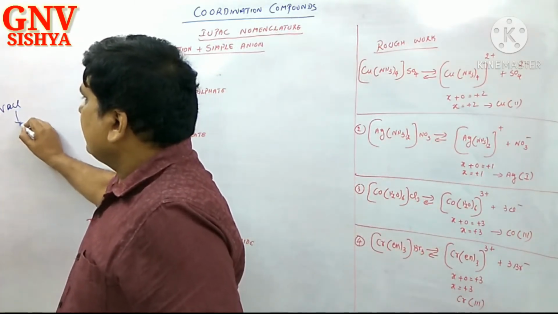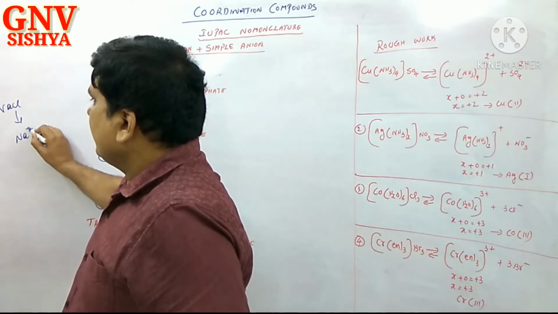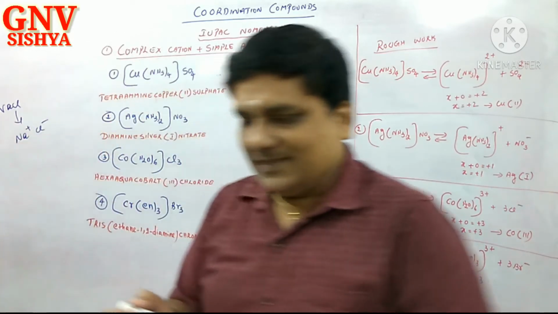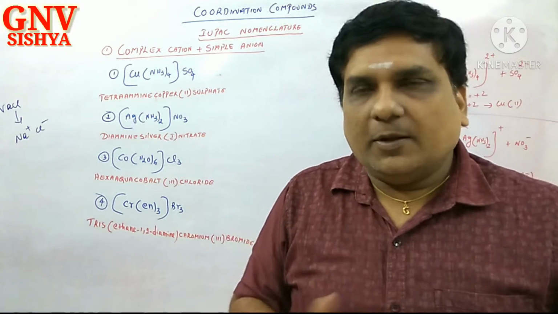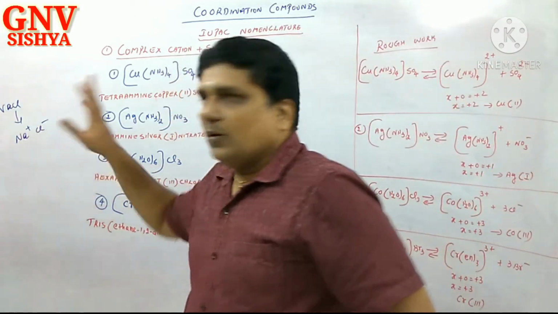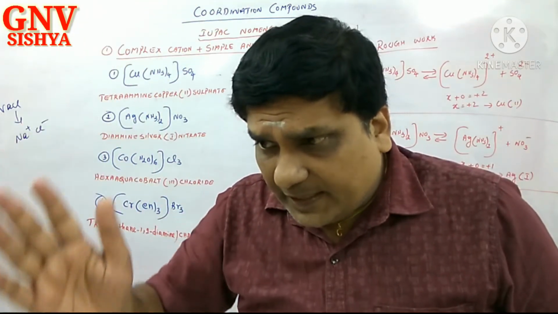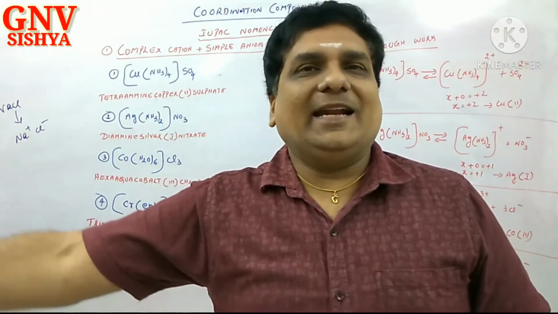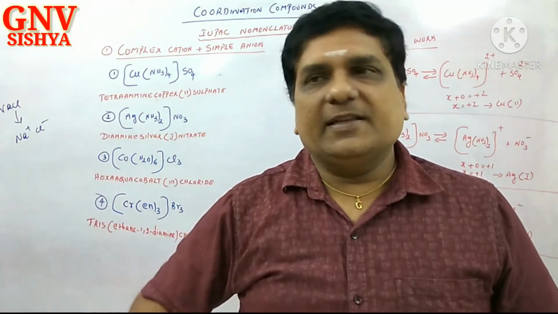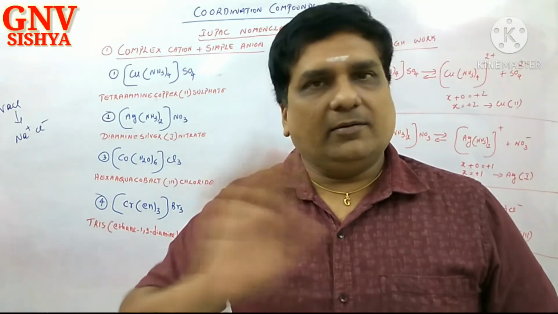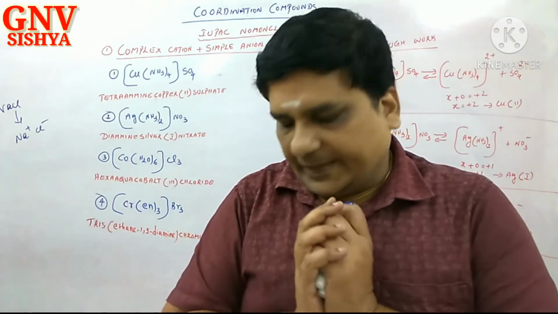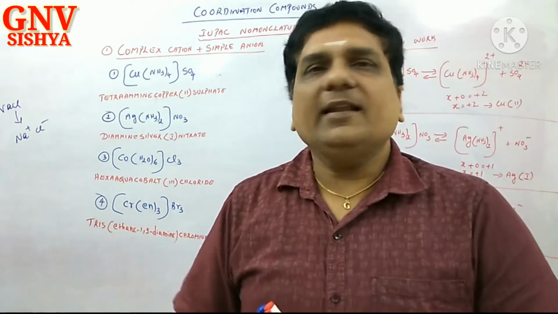What is NaCl? NaCl is Na+ Cl-. We call it sodium chloride. Always cation should be named first, followed by what? Anion. No doubt about it. First cation and then anion.